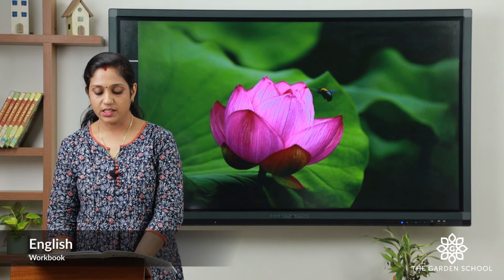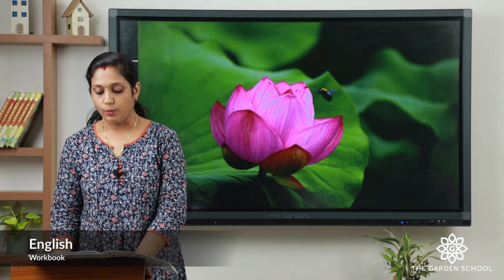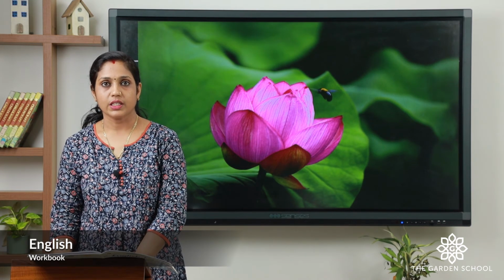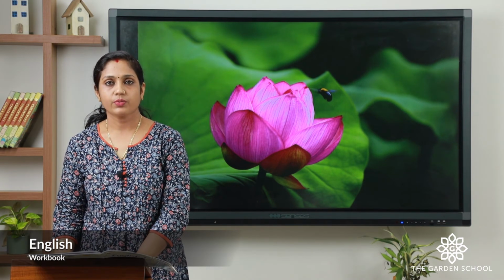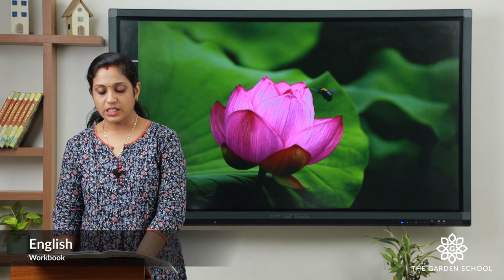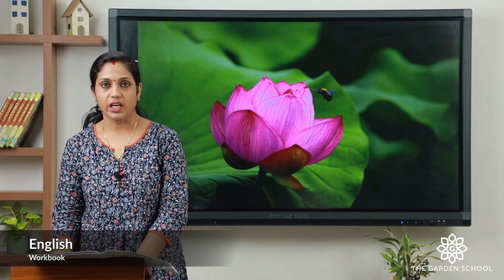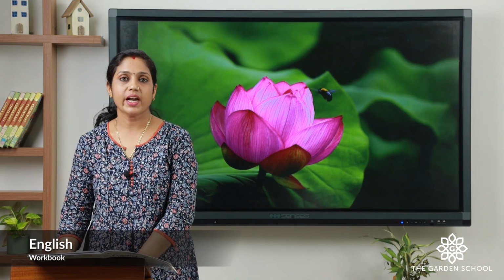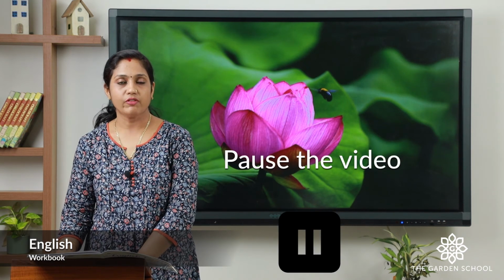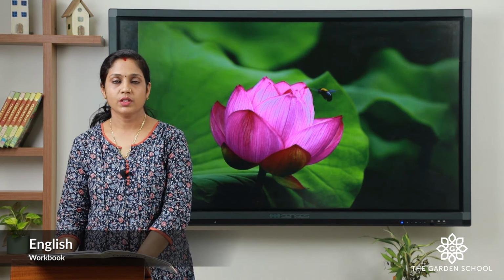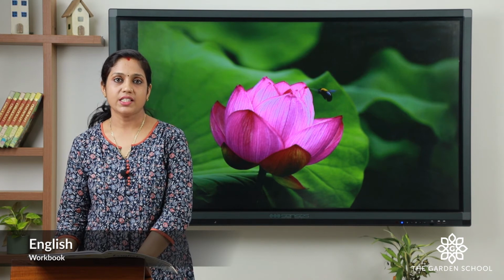So first sentence, Anju has a new mobile phone. Second one, the sun rises in the east. Third one, frogs live on land and in water. So rewrite the sentences and once you have done, we can check the answer. Hope you have completed. Let's check the answer.